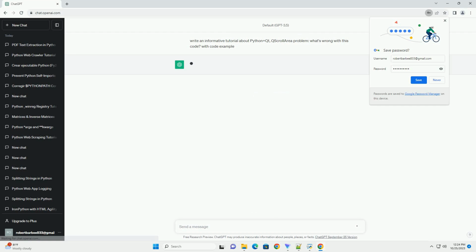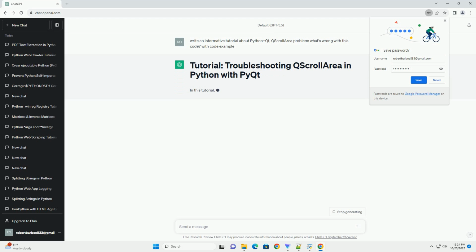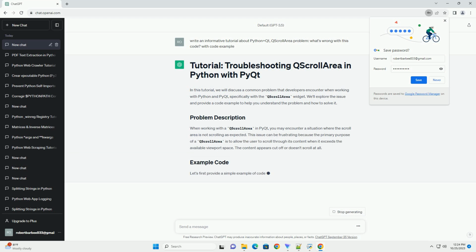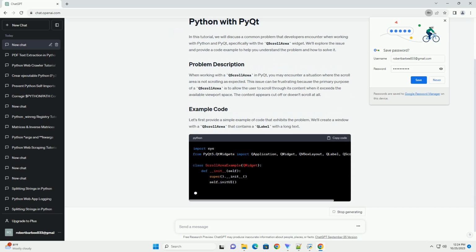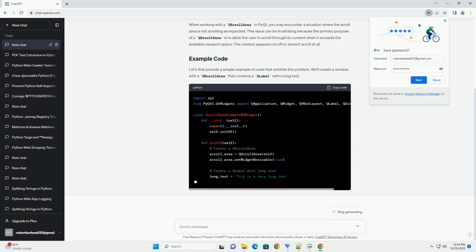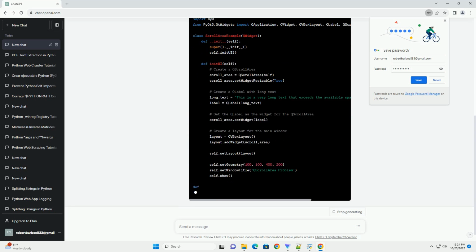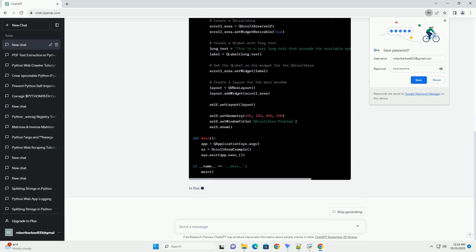In this tutorial, we will discuss a common problem that developers encounter when working with Python and PyQt, specifically with the QScrollArea widget. We'll explore the issue and provide a code example to help you understand the problem and how to solve it. When working with a QScrollArea in PyQt, you may encounter a situation where the scroll area is